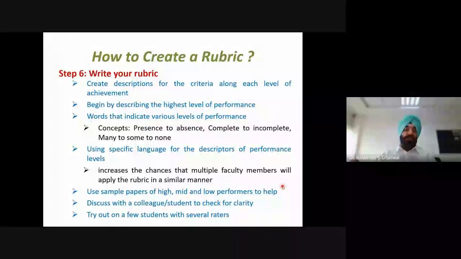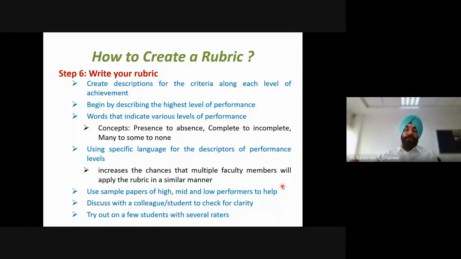Once we have designed our rubric, we have created our rubric, it is better to discuss the rubric with colleagues or students to check for clarity. When it is provided to a colleague or to a student, are they able to understand? What is their clarity in the rubric? This should be done.